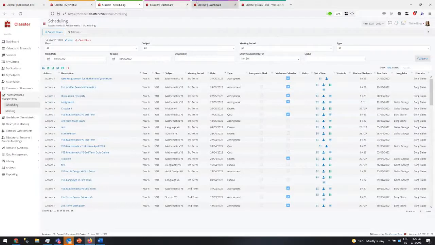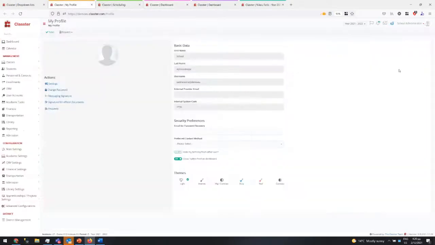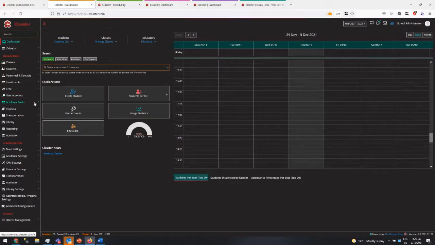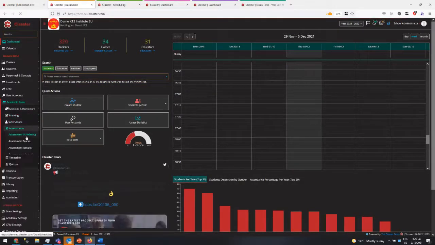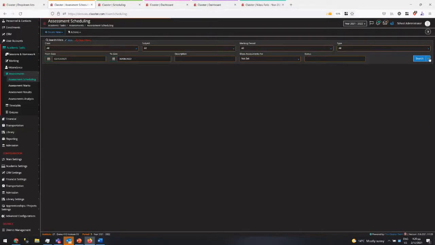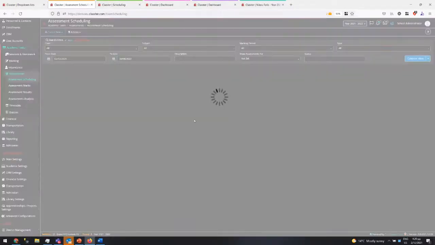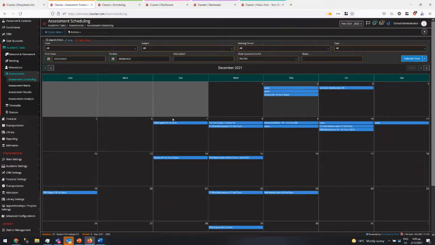The black one, where is it? 21 to 2. I will go back now. Wait. Okay. So in the assessments, assessment scheduling, search calendar view, now I can see all the different assessments in a calendar view.